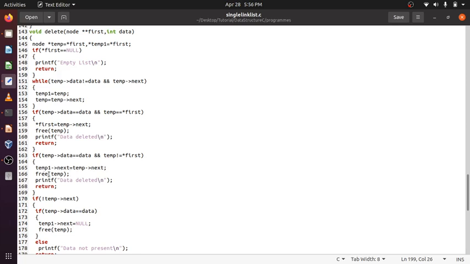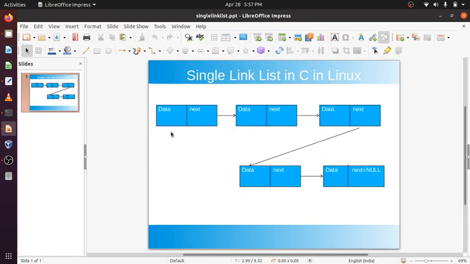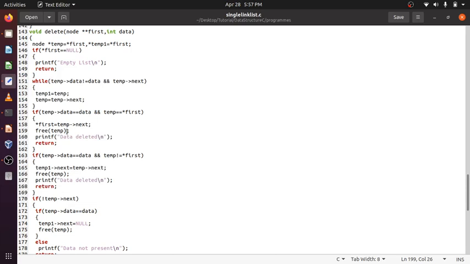So temp1 next equals temp next. Temp1 is pointing here, temp is pointing here, temp1 next equals temp next. Temp next is here, so temp1 next will now point directly here, and this node I am just freeing, and data deleted.